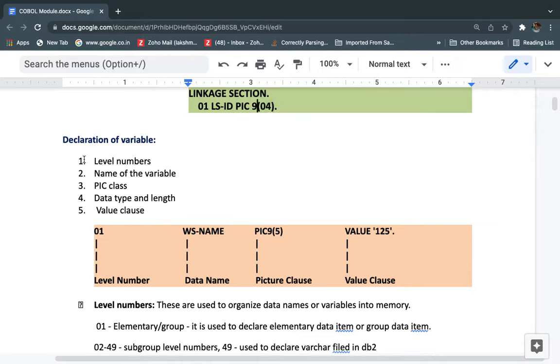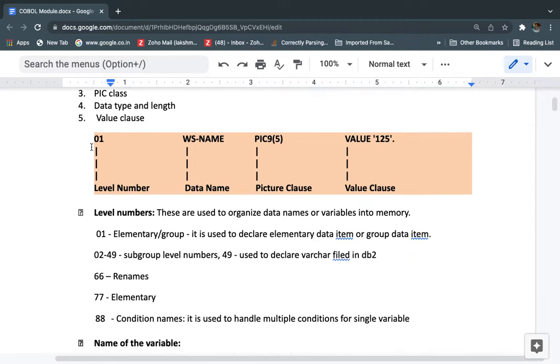We can discuss the level numbers, the variable name, picture clause, data type, length and value clause one by one. So this is the syntax for variable declaration. First, the level number: what is the level number, what are its valid values, and can we use any level number for any variable?